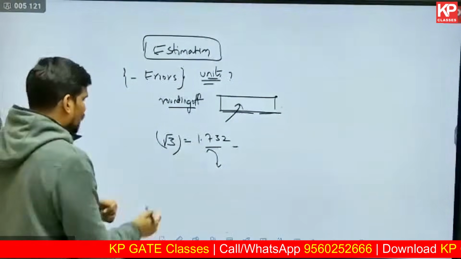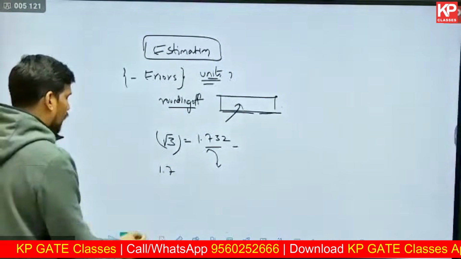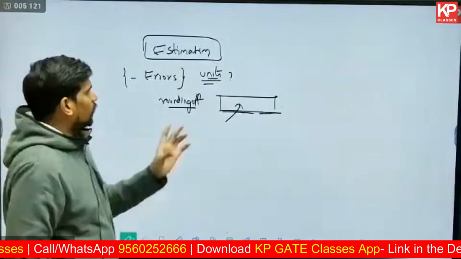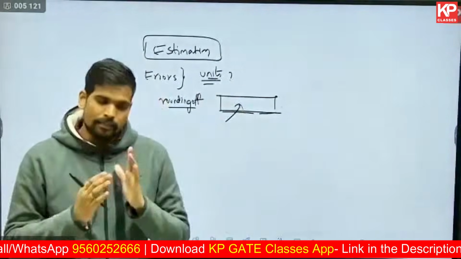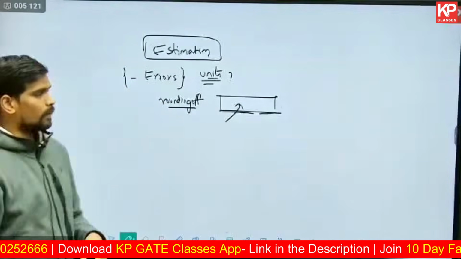In simple terms, don't take root 3 as 1.7 and then calculate. You might get an answer which is out of range, so you have to be careful on that also. Keep that in mind as well. Because estimation is a numerical subject, that's the reason I have given you these pointers which you need to keep in mind.